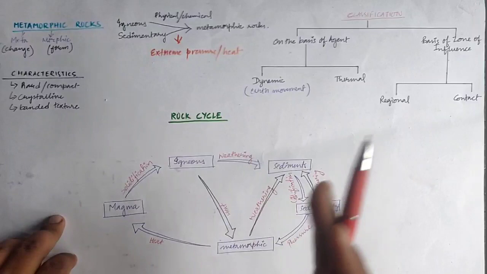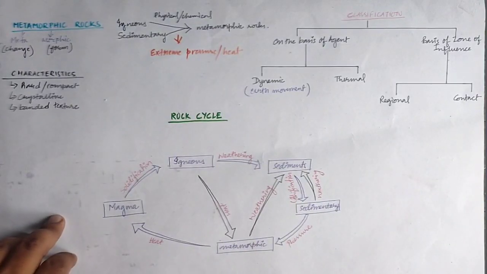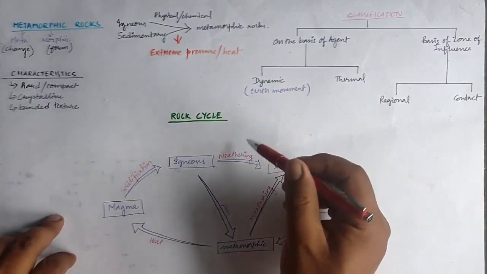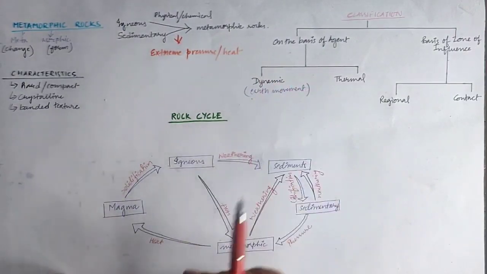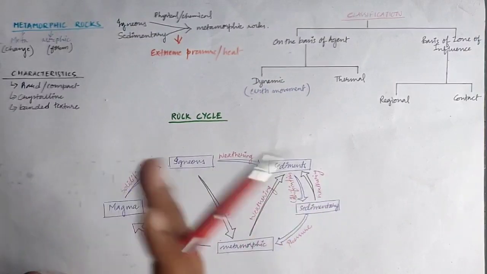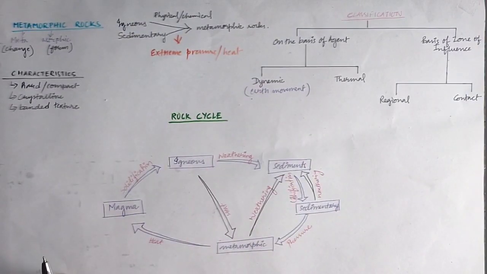Okay, so the different phases, of course, but how it is happening is because of the extreme pressure caused on it. Okay, and that pressure can be of the earth movement as well as the overlying pressure also. Okay, so this kind of thing is known as dynamic. Now here chemical changes will not be there in the rocks, it will only change physically.